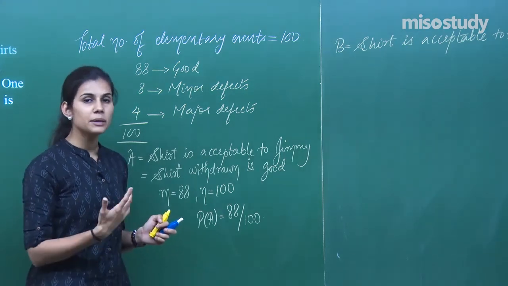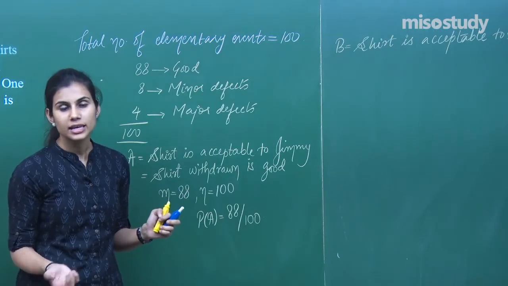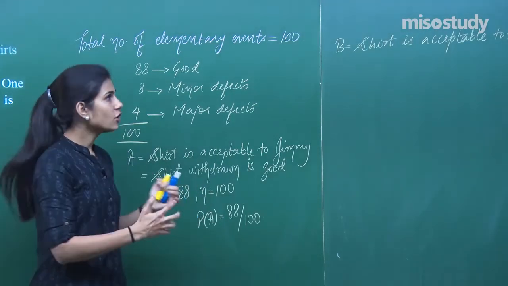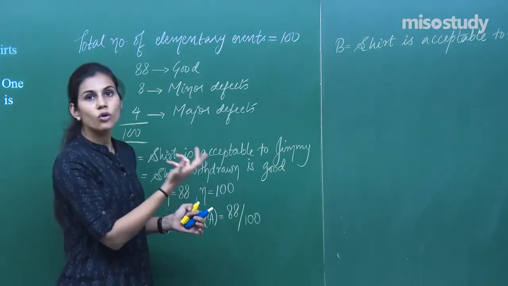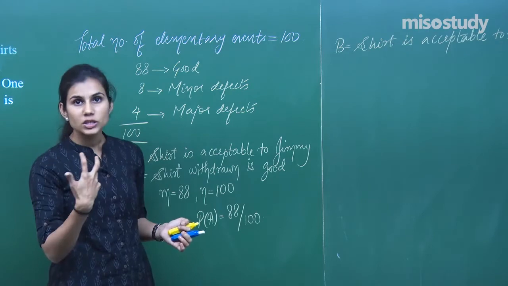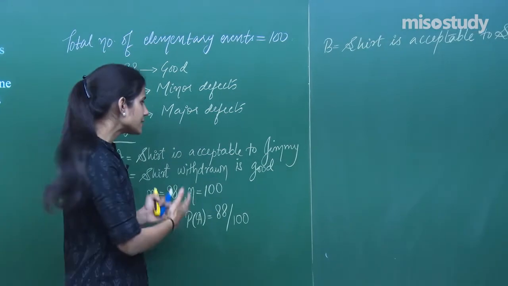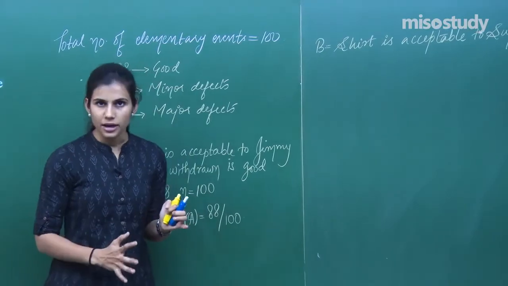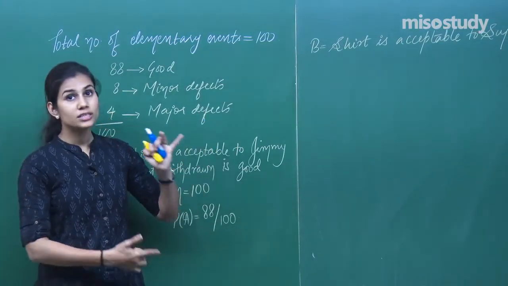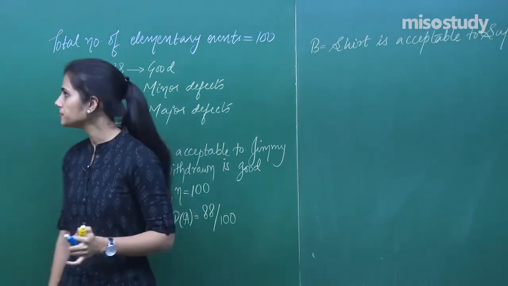Will be accepted by Sujata because she is only rejecting shirts which have major defects. And then there are shirts with major defects which both of them are rejecting. So I cannot say that shirt is accepted to Sujata only when it is rejected by Jimmy, because Jimmy is rejecting the shirts with major defects which Sujata is also rejecting. So in this case I cannot write B as A bar. Sujata accepting a shirt is not negation of Jimmy accepting a shirt. Is it clear?